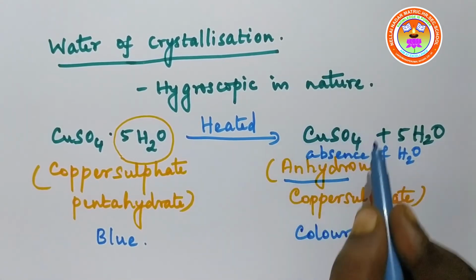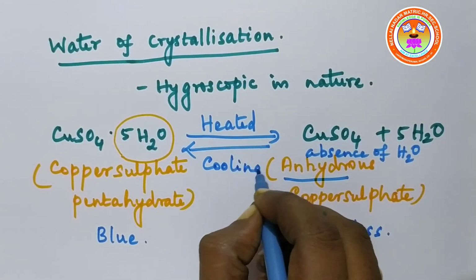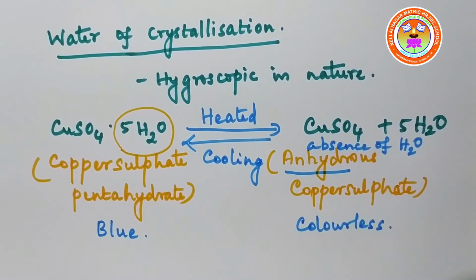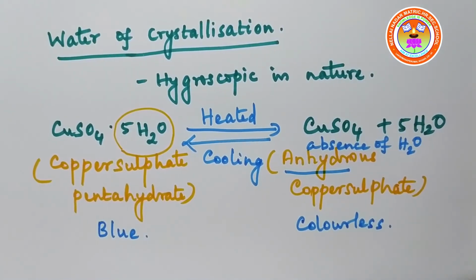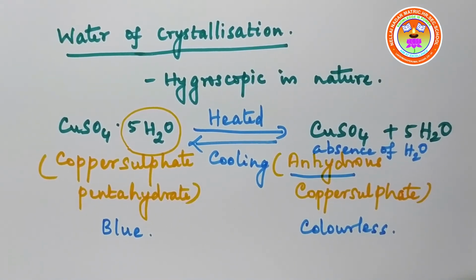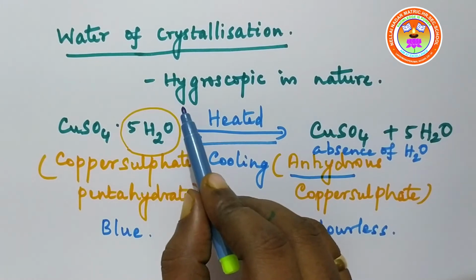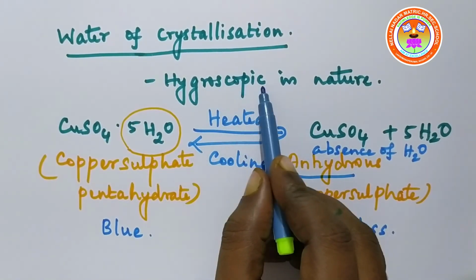This anhydrous copper sulfate, on cooling, again gets converted back to copper sulfate pentahydrate. Okay, children. Here the water of crystallization is 5. Some salts have the capacity to absorb moisture from the air and form different kinds of hydrate salts. That property of salts to absorb water from the atmosphere is called the hygroscopic property.